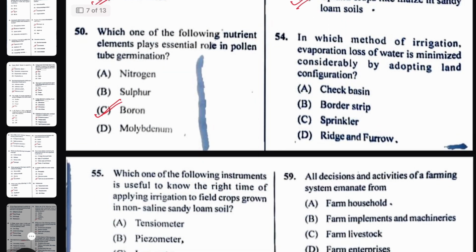Next question, in which method of irrigation is evaporation loss of water minimized considerably by adopting land configuration? See, here the question is land configuration. So the right answer here will be ridge and furrow, because within the furrow you can narrow down the furrow and check the evaporation loss. But if your answer is sprinkler method, in sprinkler we are throwing the water as rain and minute sprinkling water falls over the head, so the evaporation chance is higher in sprinkler irrigation.